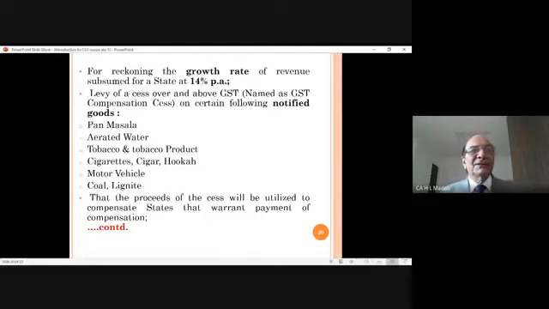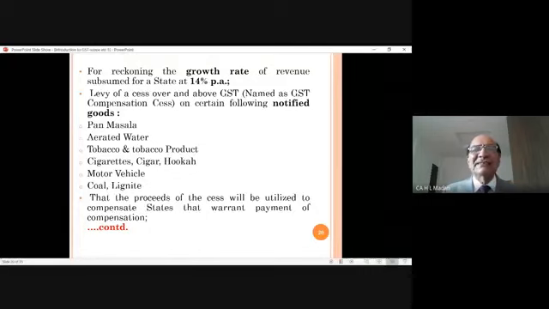So in order to compensate these states, what formula was found? The formula found was, apart from GST, we will levy another tax called the GST compensation cess. This is an extra tax apart from CGST, SGST and IGST. On what?